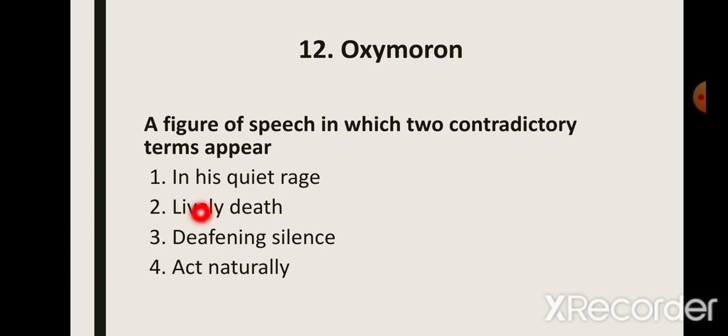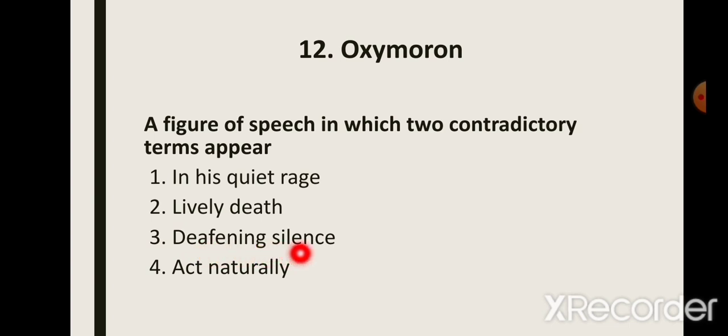Next, we have lively death. Now, death is the end of life, and lively is related to life. So when he says lively death, these two are opposite words, but they are placed together. Again, it's an example of oxymoron.